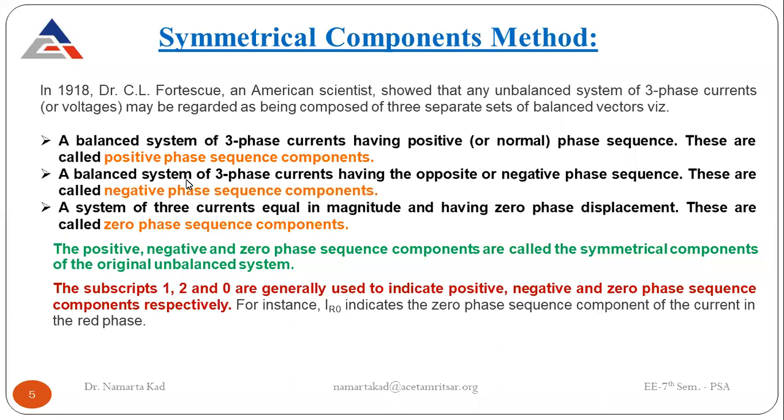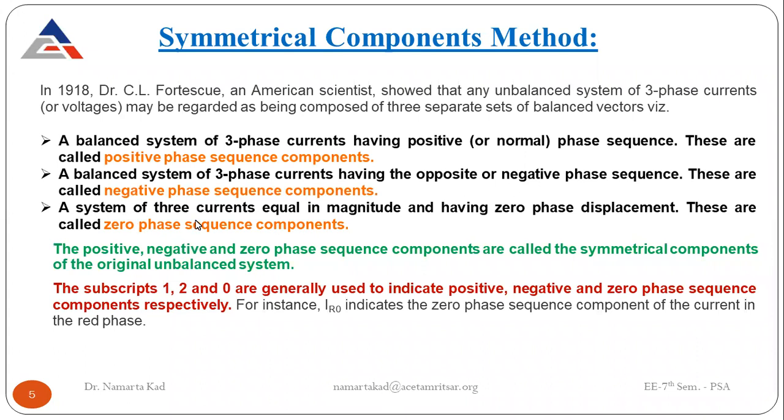Next, a balanced system of three-phase currents having opposite or negative phase sequence. These are called the negative phase sequence currents. In this negative phase sequence, the phase difference is 120 degrees between the three phases, but they rotate in the opposite direction, which may be clockwise. Then we say it is a negative phase sequence.